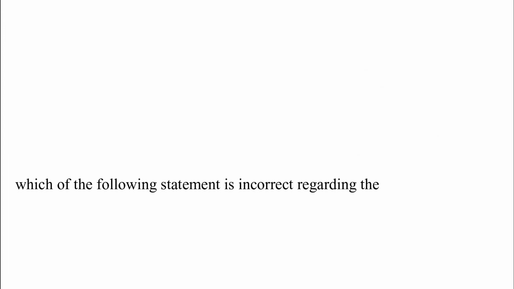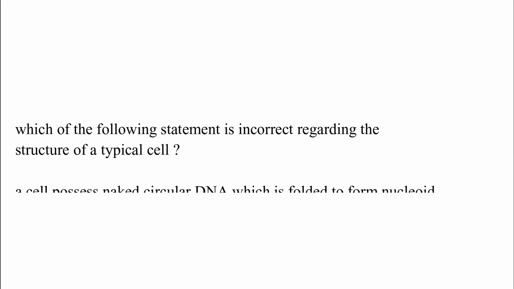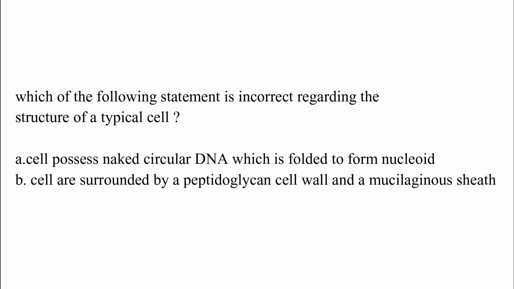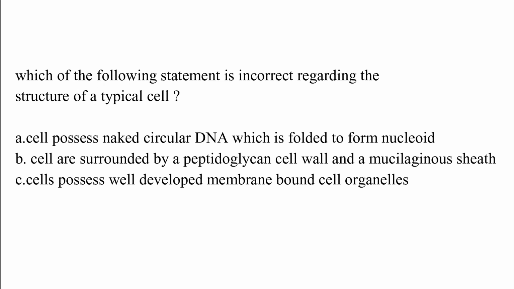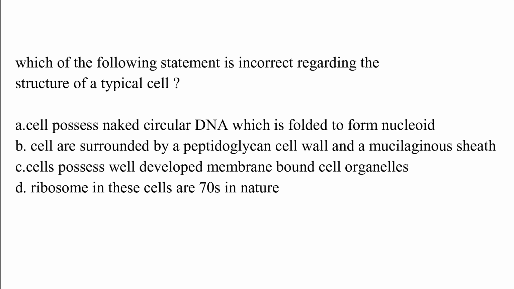Which of the following statements is incorrect regarding the structure of a typical cell? Option A, cell possesses naked circular DNA which is folded to form nucleoid. Option B, cells are surrounded by a peptidoglycan cell wall and a mucilaginous sheath. Option C, cell possesses well-developed membrane-bound cell organelle.